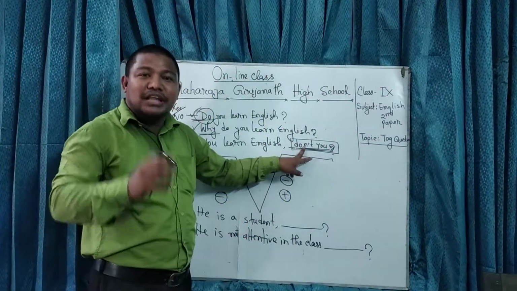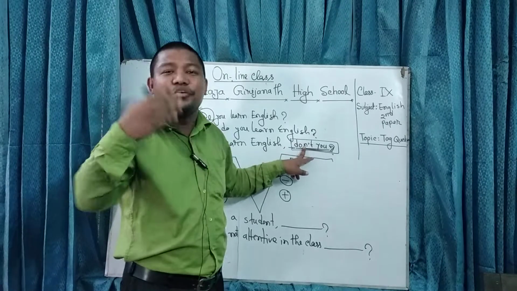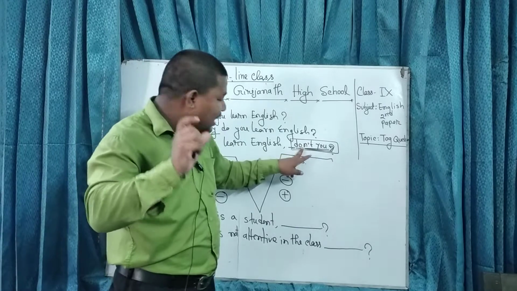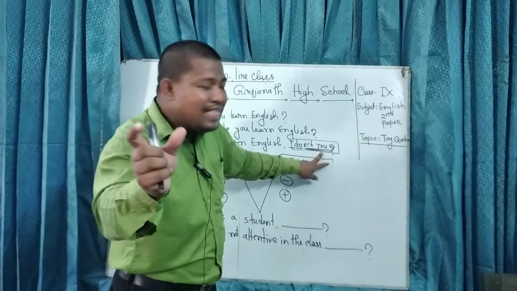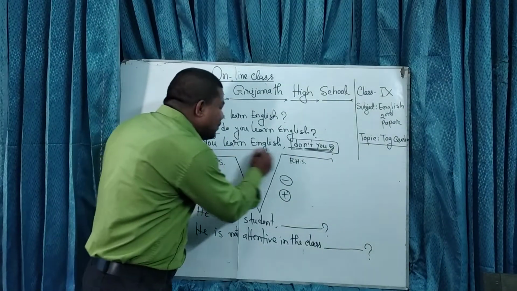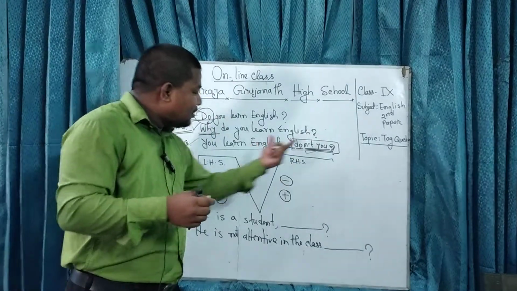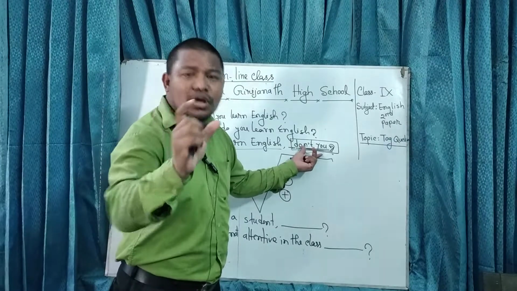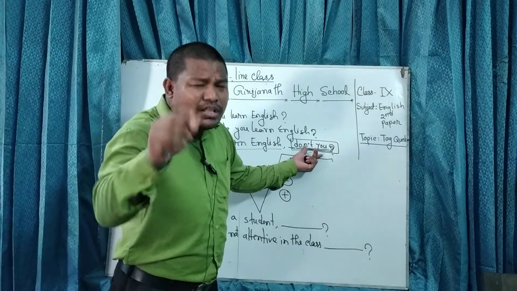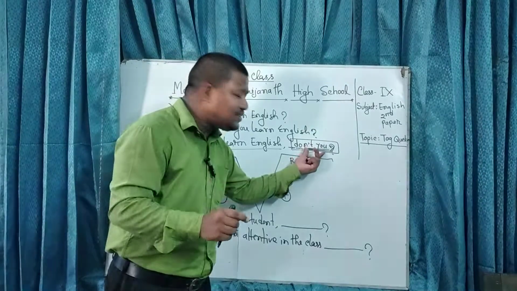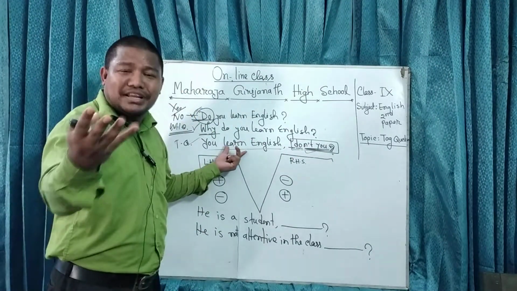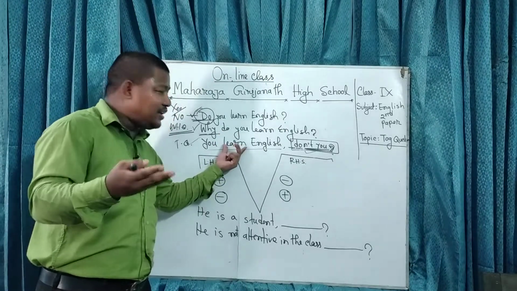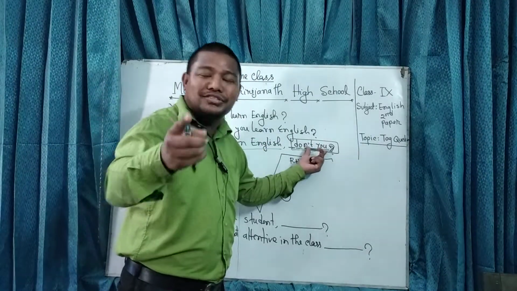So tag questions, now we get the definition. What is a tag question? Just repeat after me, right? A tag question is a very short question that comes after a statement. I repeat, a tag question is a very short question. Do you, don't you, can you, can't you, is it, isn't it? This type of short question comes at the end of the sentence, after a statement. So after a positive sentence or negative sentence, when the question comes, that is called a tag question.